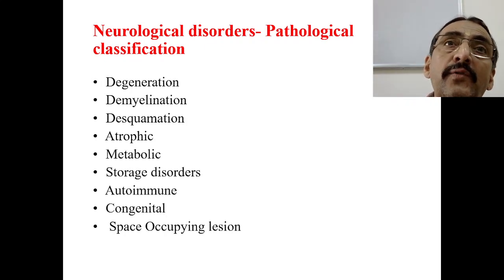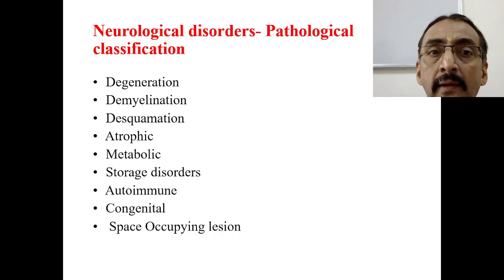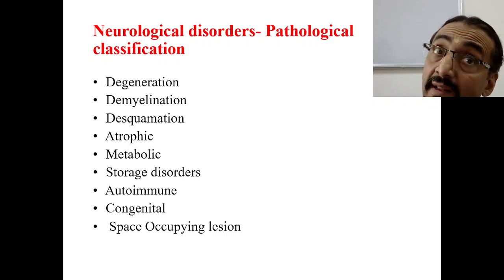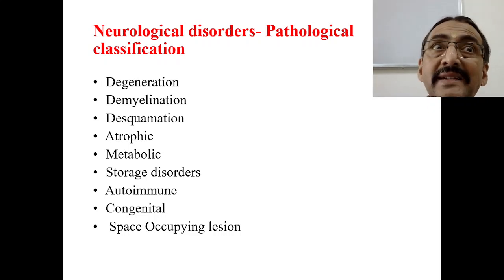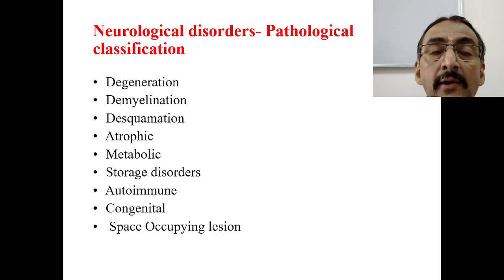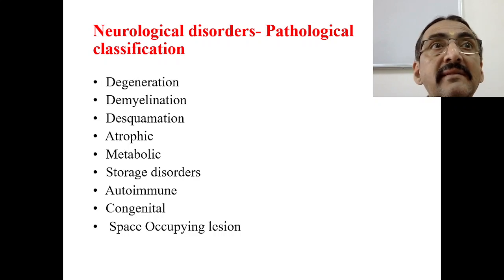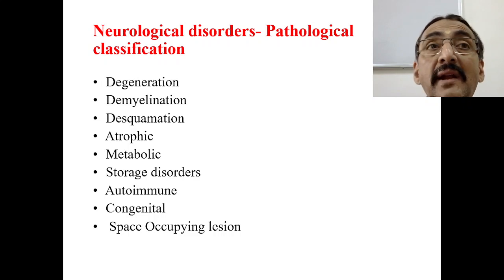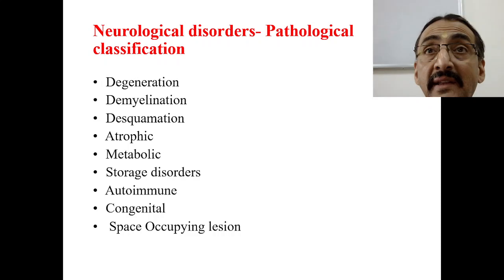One more important thing before starting the treatment: whatever neurological disorder you are dealing with, what is the pathology behind it? Why did it happen? Whether it has happened because of degeneration, demyelination where the myelin sheath of the nerve is affected, desquamation, an atrophic disease, or a metabolic disease affecting the neurons. Whether it is a storage disorder, where unwanted substances come and get stored over the nerves, leading to compression, and then the compression effect starts.